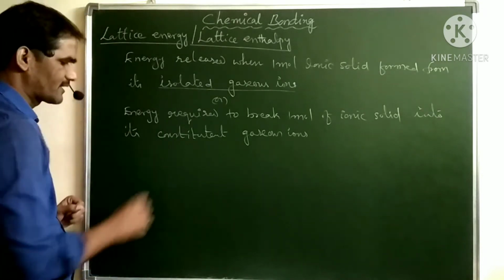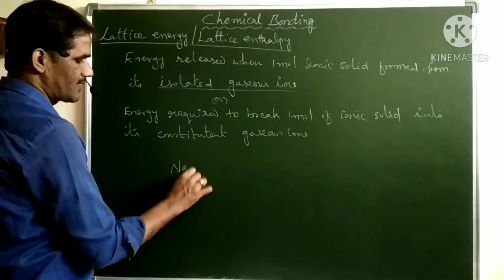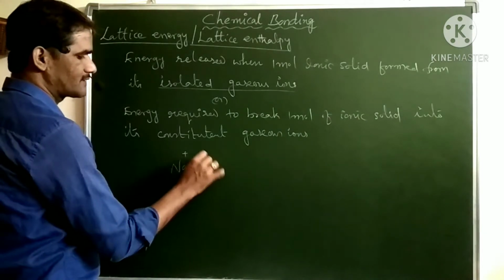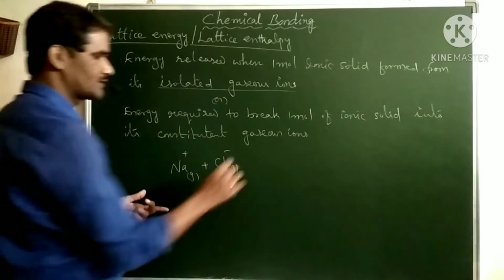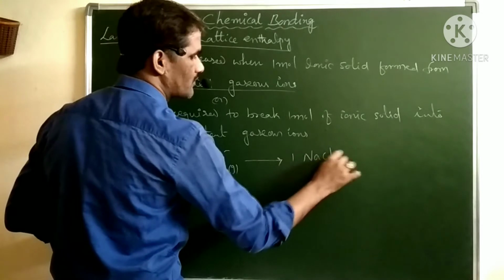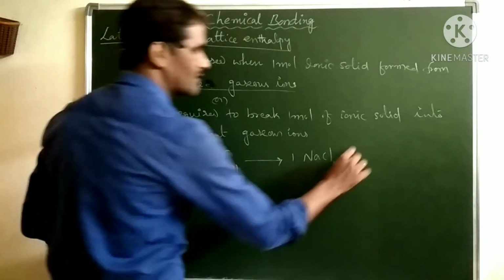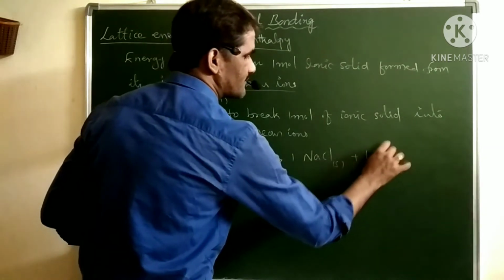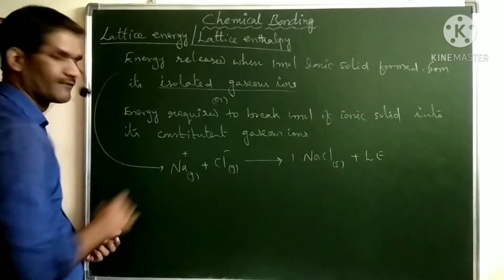For example, we can take the sodium chloride case. Let us take gaseous Na+ ion and gaseous Cl- ion. When these combine together, if they form 1 mole of sodium chloride solid, the energy released we can call lattice energy. This is with respect to the first definition.